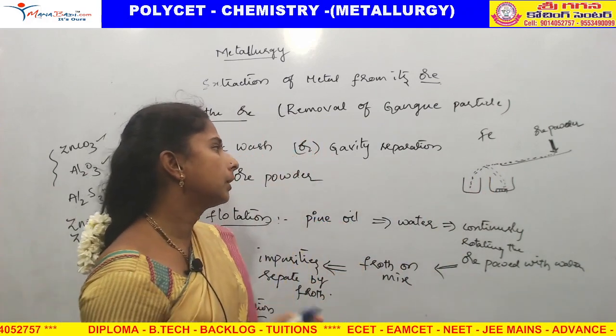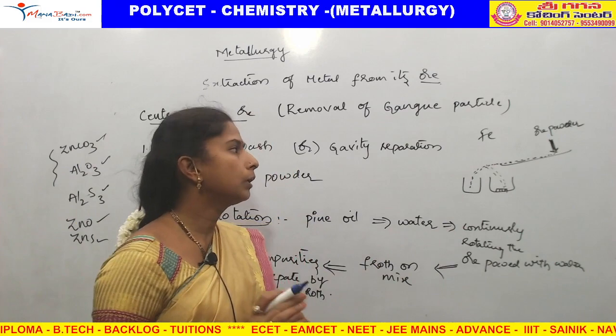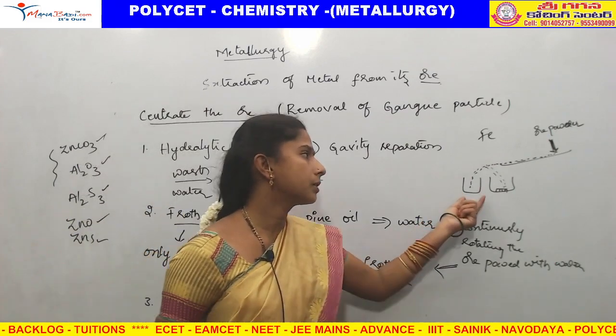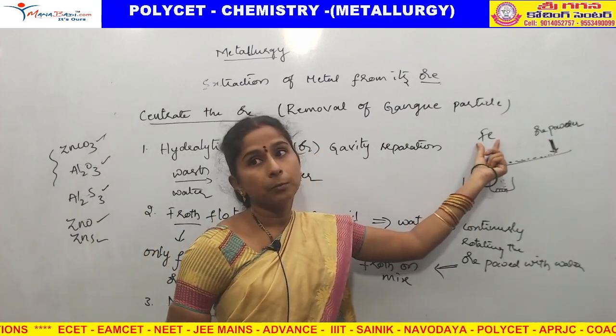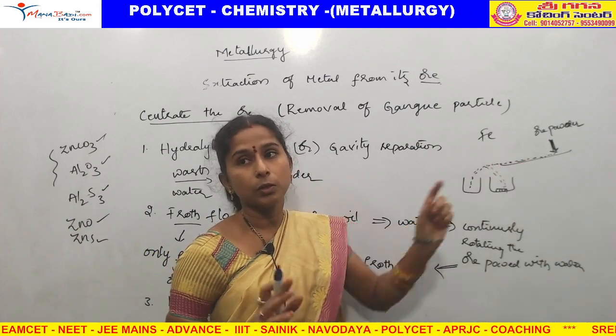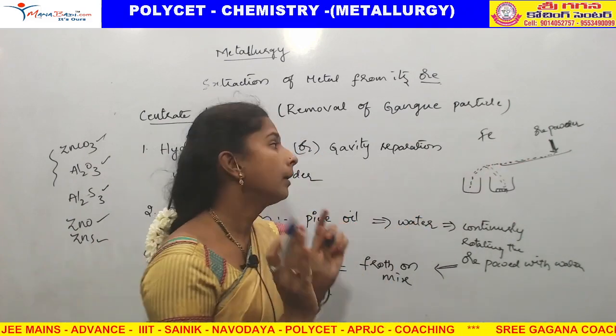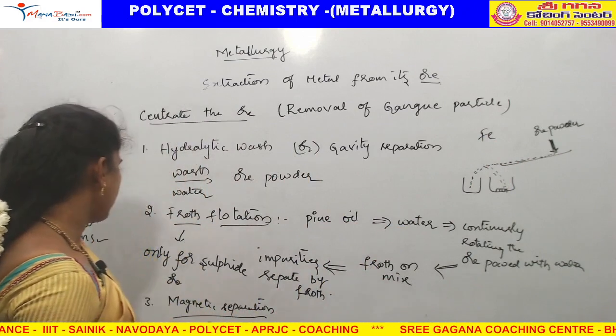So, what is the method? Why we are using this method? To separate the impurities. So, we can separate. Which type of metal ores can we use this for? Those which are attracted towards the magnet. That is the magnetic separation.